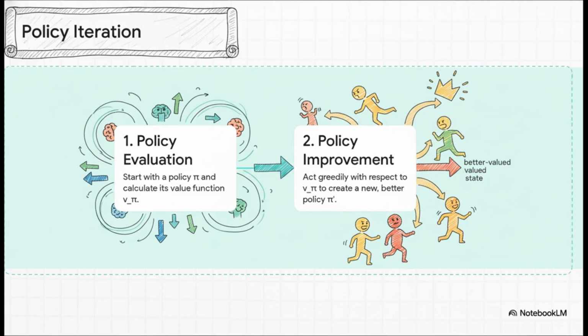Then, for step 2, policy improvement, you go to each spot on the map and look around. You ask, if I did something different here, would it lead me to a higher value spot? If the answer is yes, you update your policy. You just act greedily and take the better move.